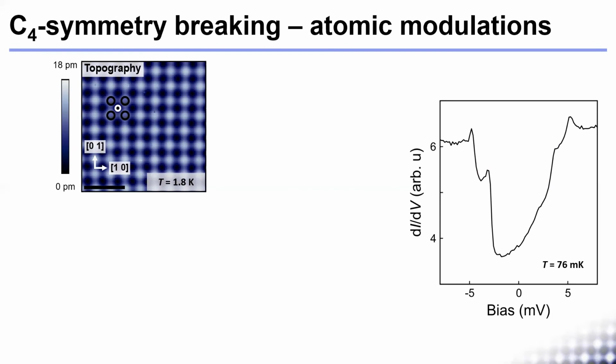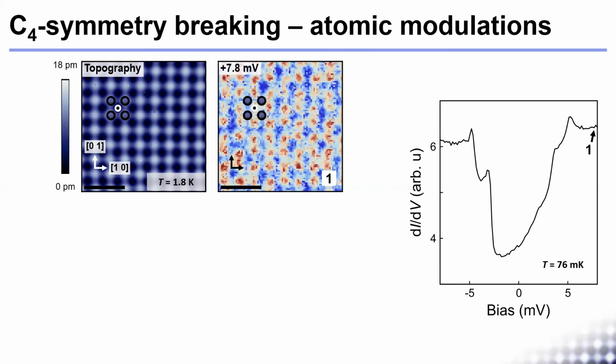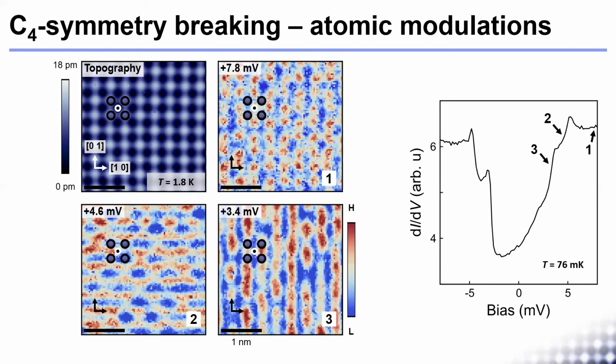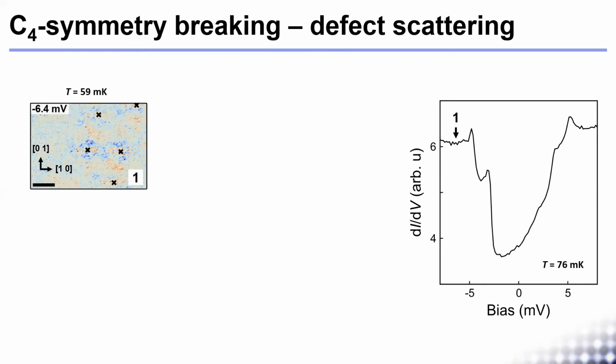In addition, these differential conductance maps show the appearance of unidirectional patterns at certain energies. While outside the partial gap, the patterns are C4 symmetric. As we approach the Fermi level, the electronic density is observed to align and switch between the (1,0) and (0,1) directions. This is also observed in the quasi-particle interference pattern surrounding defects.